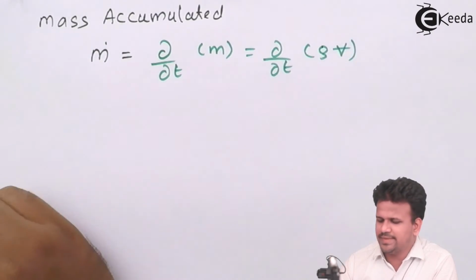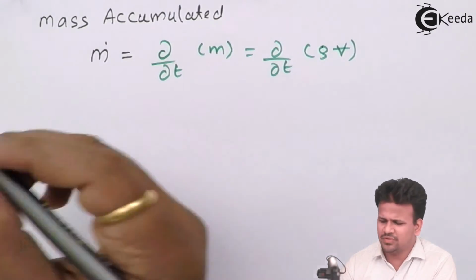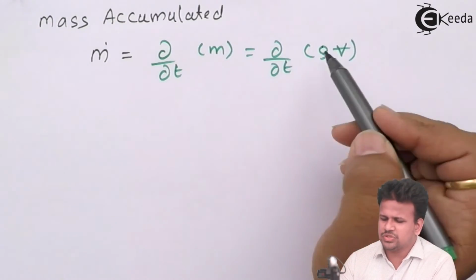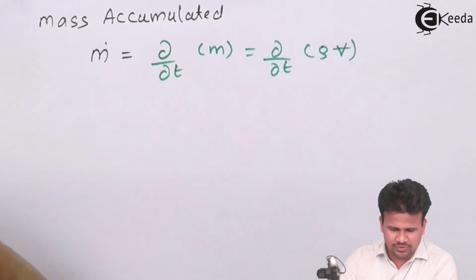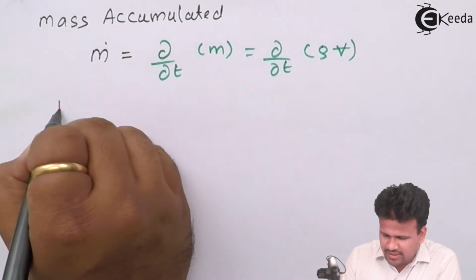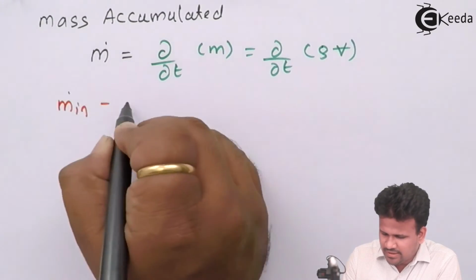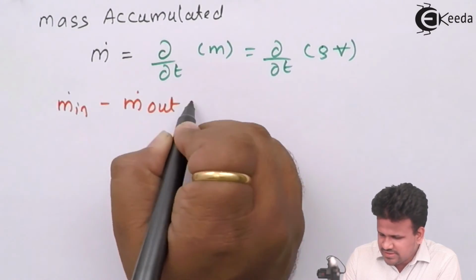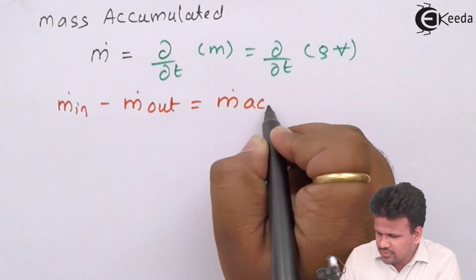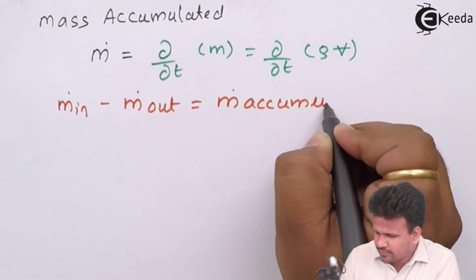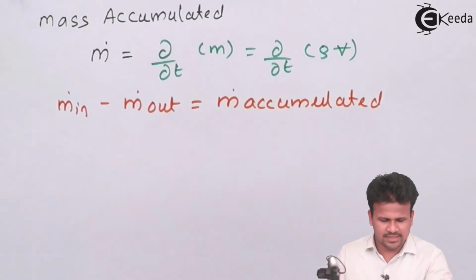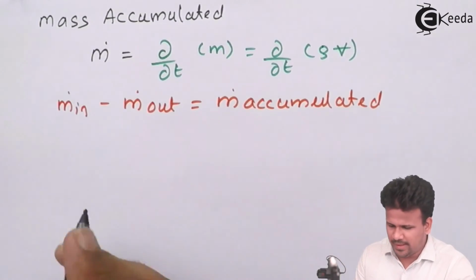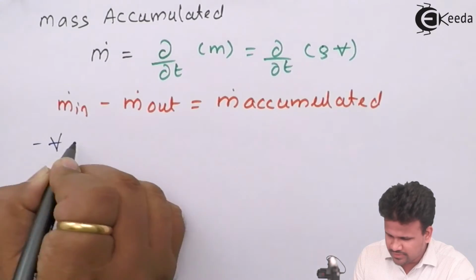So we'll take this as V cross. We know density is mass upon volume, so mass will be volume into the density. So the entire equation, that is m dot in minus m dot out, is equal to the mass accumulated, can be together written as